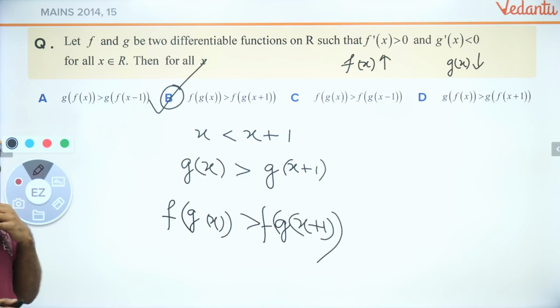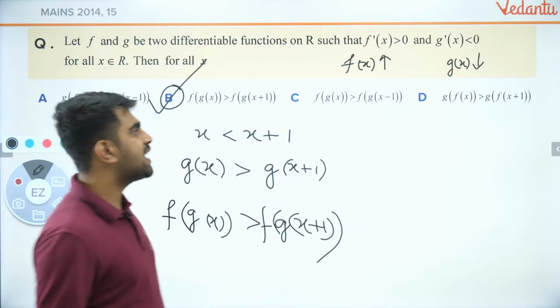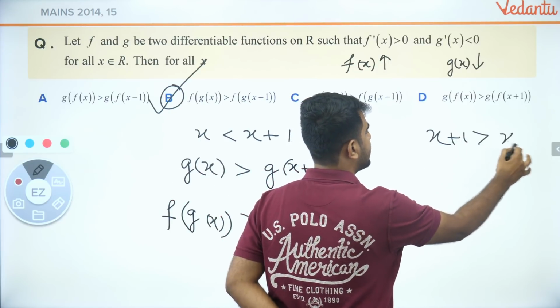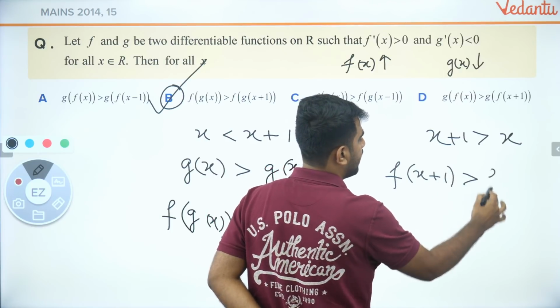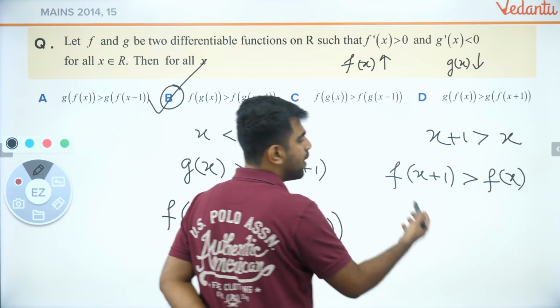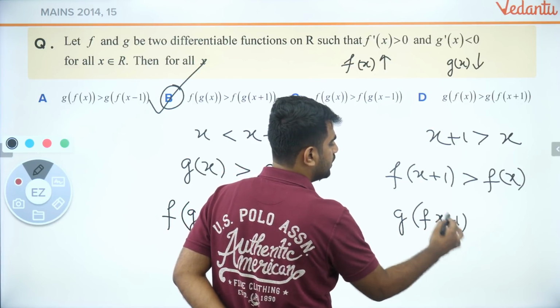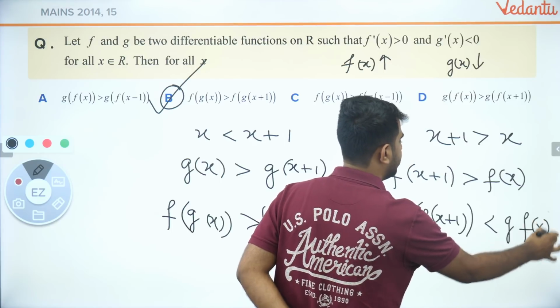Let's move forward. Okay? So someone is saying D is also correct. So you can check that D also might be correct. Let's check it. So x plus 1 is greater than x. So I can say that f of x plus 1 is greater than f of x. Now apply g on this. So g of f of x plus 1 will be lesser than g of f of x. Yes, you are right. D is also correct.